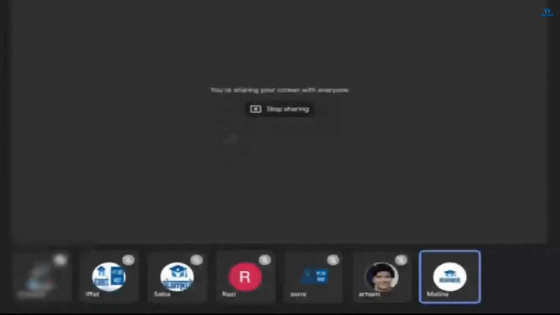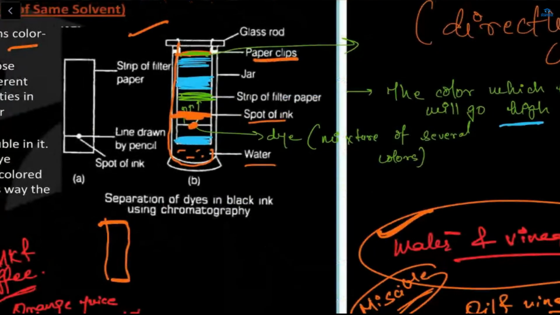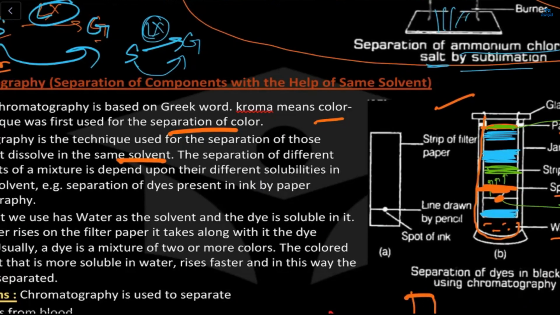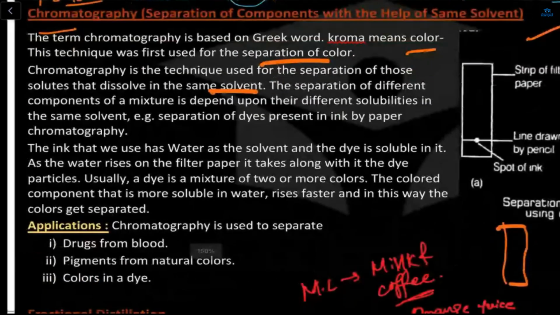Okay. So now you understood that video. Some color was going up. That sky blue color was going up. The black color was in the lower level of this paper. Why? Because that sky blue color is more soluble in water, mixing fast in water. This is only chromatography: the color which is more soluble in water, which has more solubility. You can see the video on your own, okay?